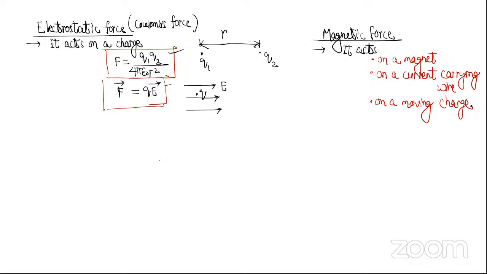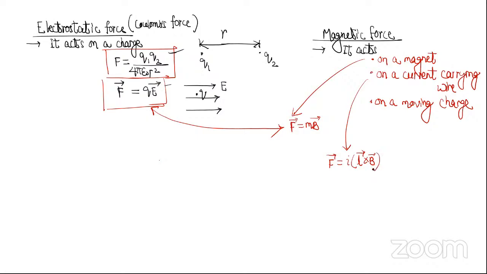So what is the formula? On a magnet, the formula is force equal to pole strength into magnetic field. Just like here it is charge into electric field, here it is pole strength into magnetic field. On a current carrying wire, force equals I L cross B, if you remember 12th class chapters. And on a moving charge, force equals Q v cross B. कुछ याद आया क्या? So if you understood this, raise your hand.